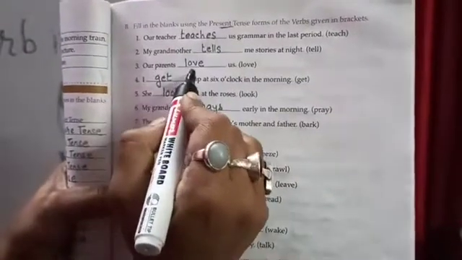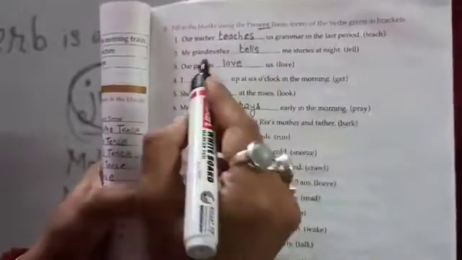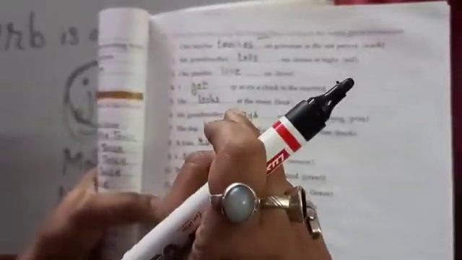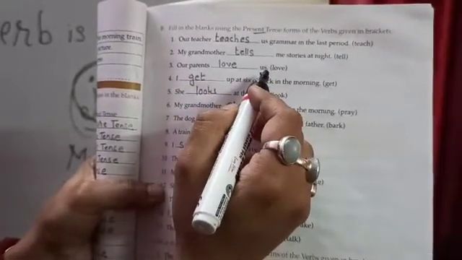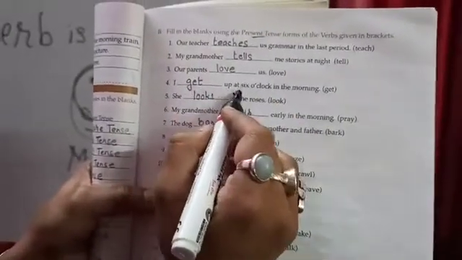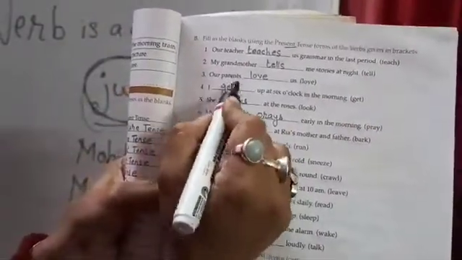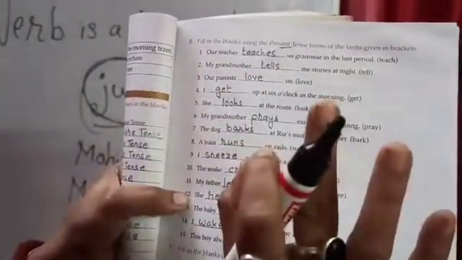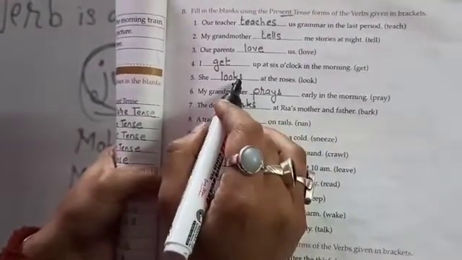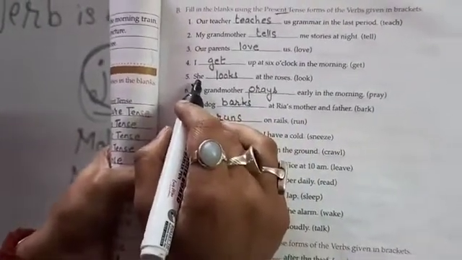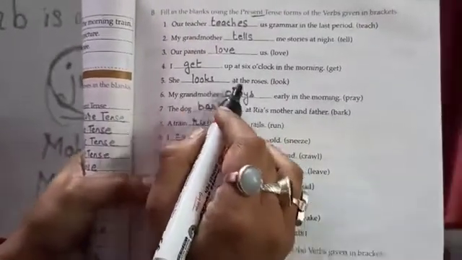Our parents love us. Parents means they. They love us, not they loves us. They love us because it lies in the third person plural. So our parents love us. I get up at 6 o'clock in the morning. Not gets up. I always with the base form. Okay, no S should be added over there. Then she looks at the roses. Looks. She is in the singular form, third person singular form. So it is always she looks at the roses.